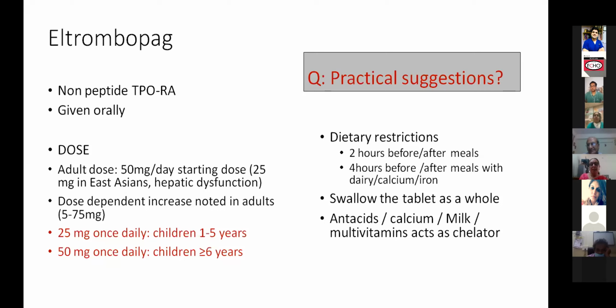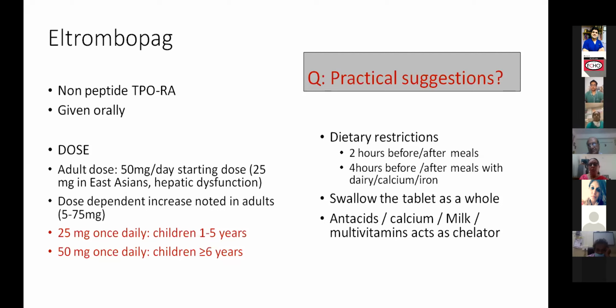Dietary restrictions we advise to the patient, and the patient generally would follow to some extent. So there are no major issues. But yes, we have found it very useful, not only in ITP, but in aplastic anemia also we have found very good responses. Yeah, we do worry about liver toxicity all the time. We worry about thrombosis. So we keep a watch on these aspects. And if there's anything that the patient complains of, we work them up for those things, and we stop and reduce the dose if required. As the platelet counts go up, you're supposed to titrate and reduce the doses and taper off.